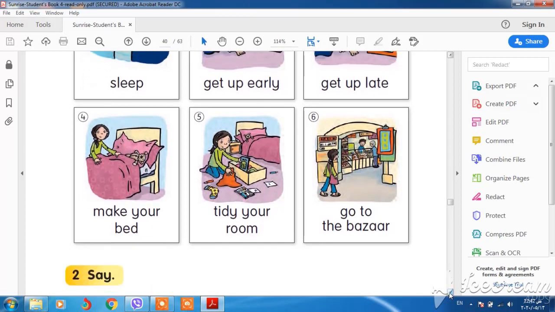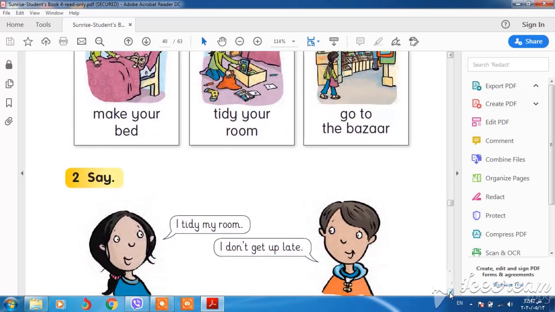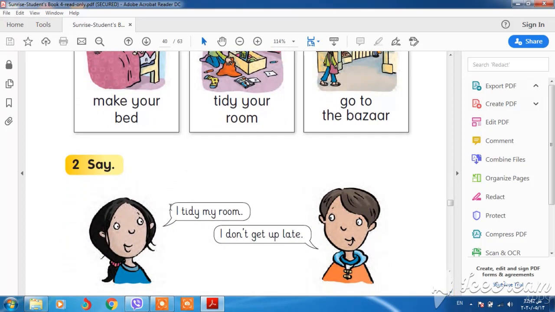Memorize it please, my student. If I say I make my bed, or she says I tidy my room, and he says I don't get up late, it means that if we change this subject to she, it will be what? She tidies her room. Or if we change this I to he, it will be he doesn't get up late.